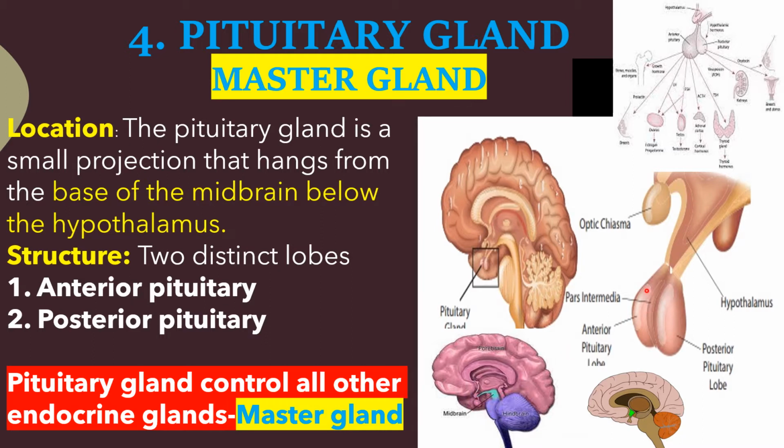Then there are two lobes in the pituitary gland. Two distinct lobes: anterior pituitary and posterior pituitary.